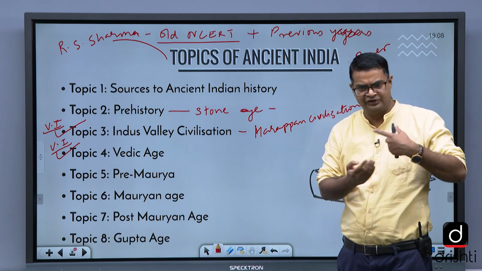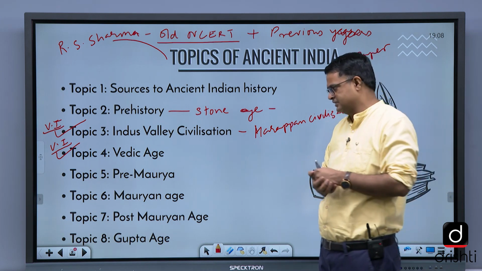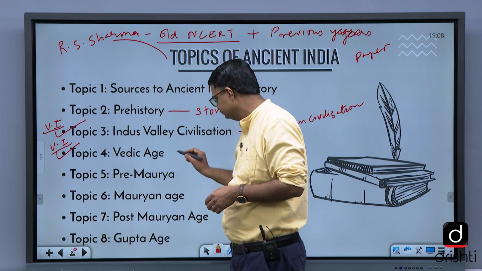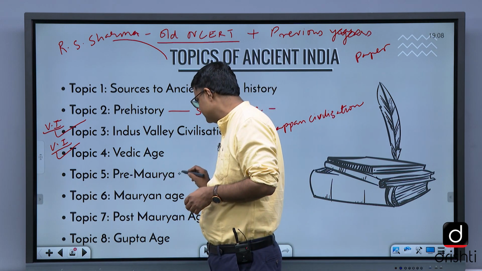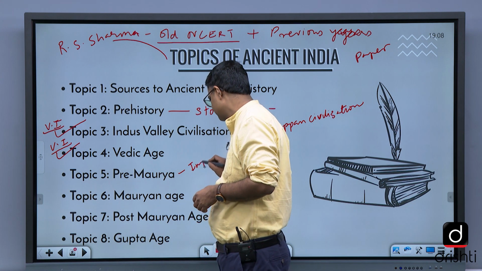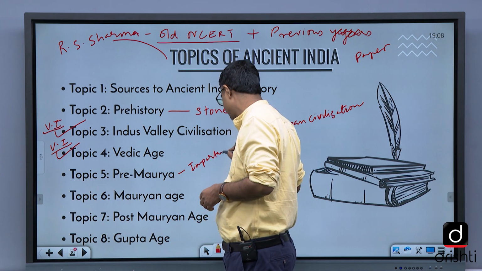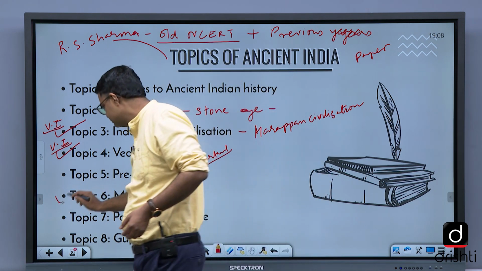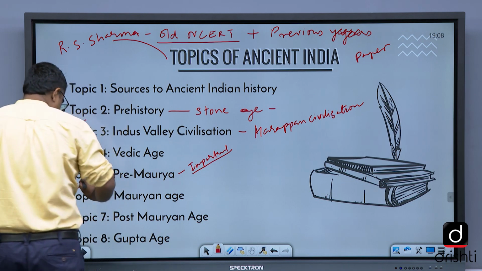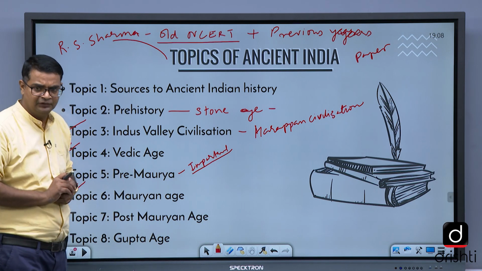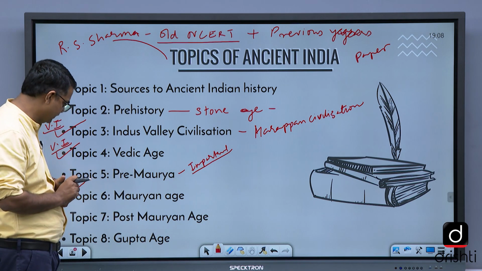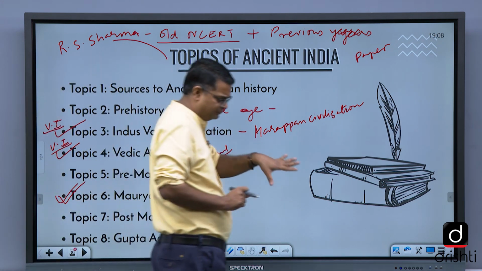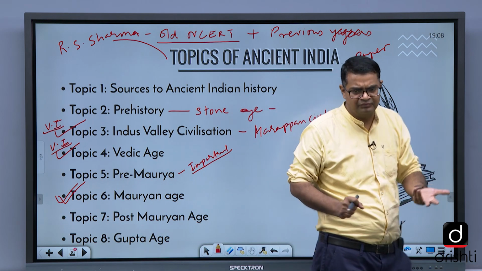That is part of the rise of the 64 heterodox sects, that we connect with culture. Even to an extent you can say it is important. Then the Mauryan Age, it is important: the Mauryan Empire, the history of the Mauryan Empire. Post-Maurya and Gupta periods are also topics we cannot ignore.